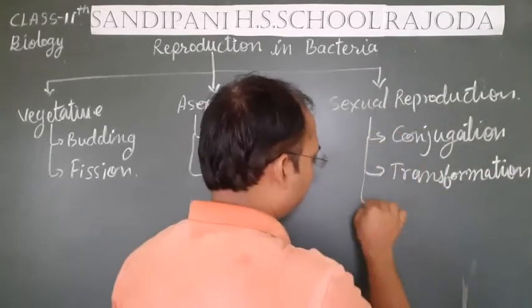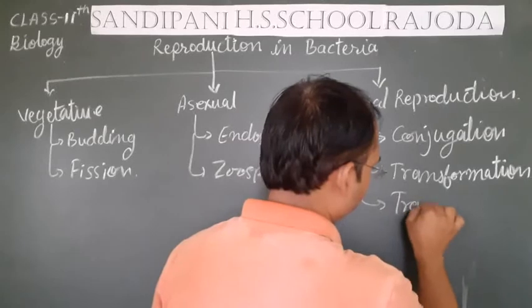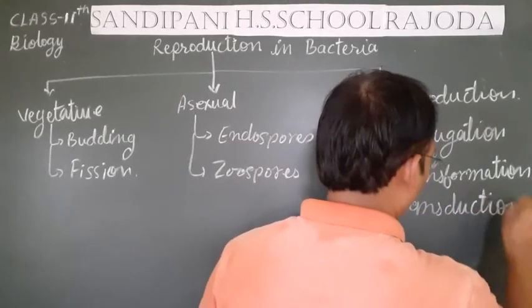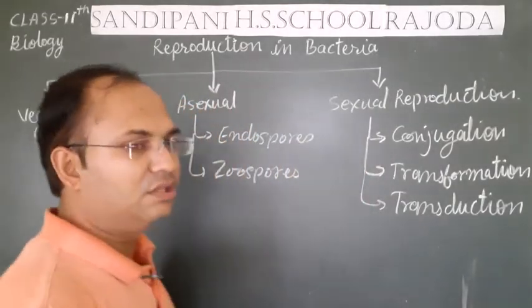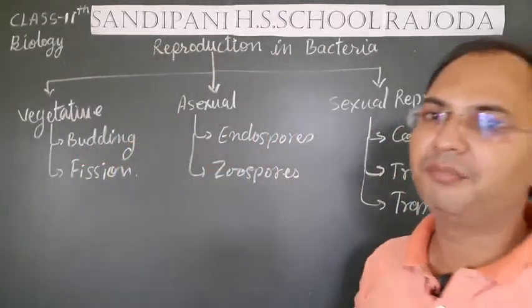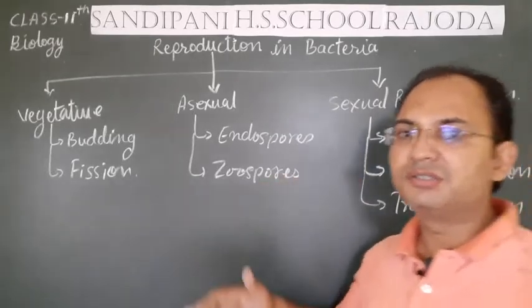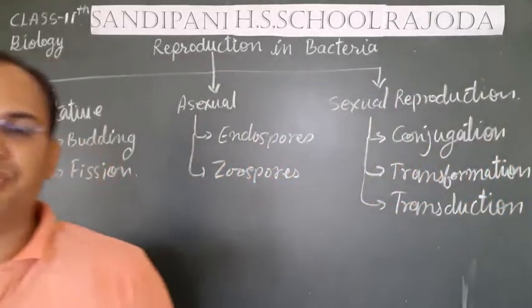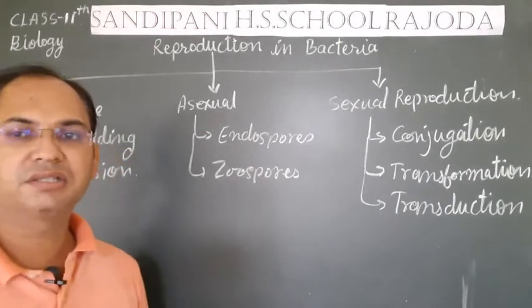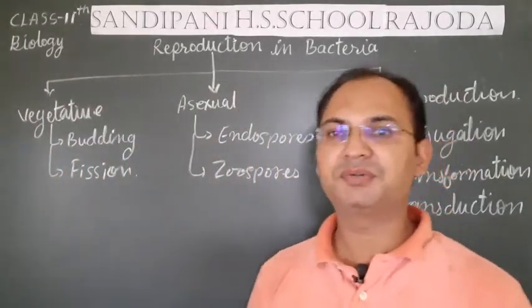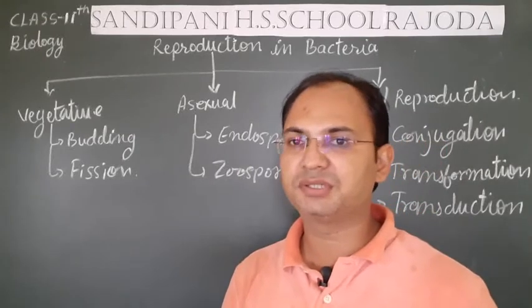And third is transduction. These are the main methods of the reproduction in bacteria and their subdivisions. Now students, we will discuss them one by one in detail, what is budding type of the reproduction, what is fission type of the reproduction.